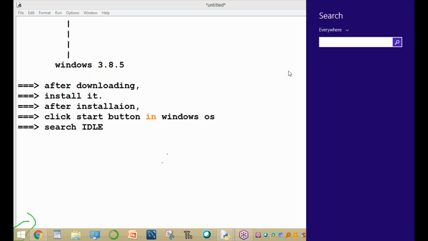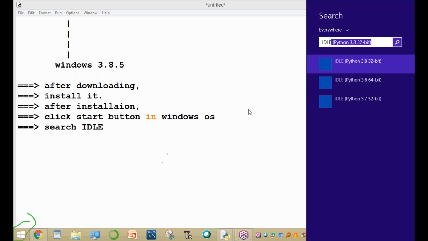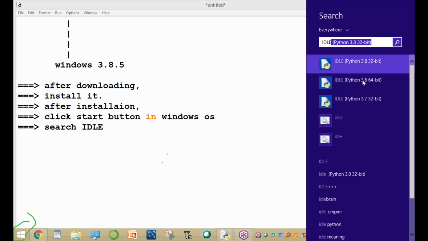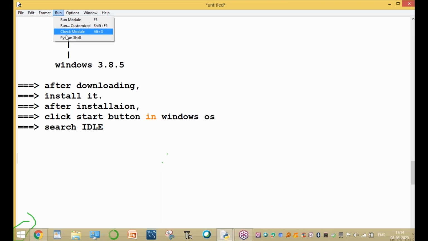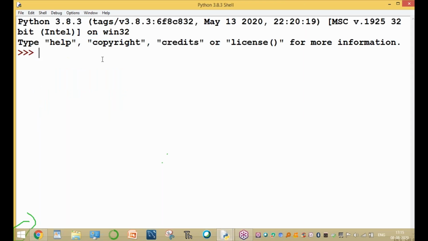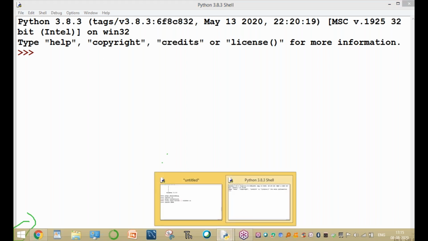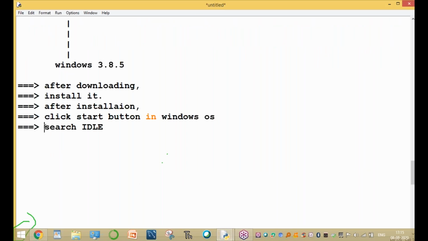Click search and type IDLE. Immediately it opens the different software. Python 3.8.3, 3.8, 3.6, 3.7, a number of versions are available. If you want 3.6, click it; 3.7, click it; 3.8, click it, and immediately this type of window opens.